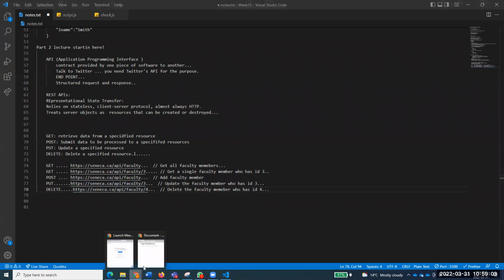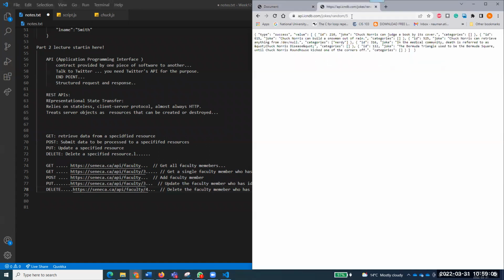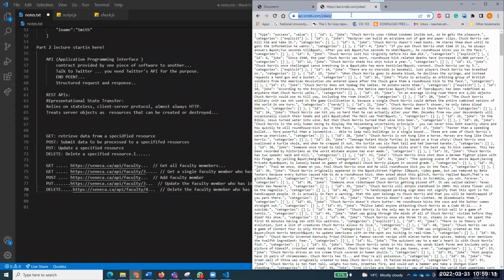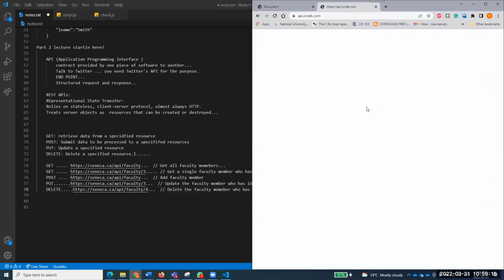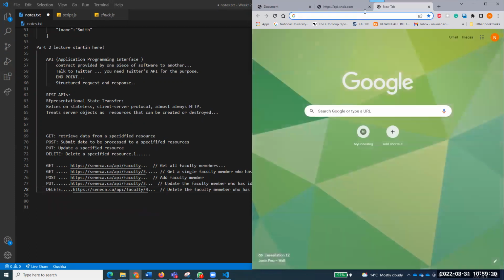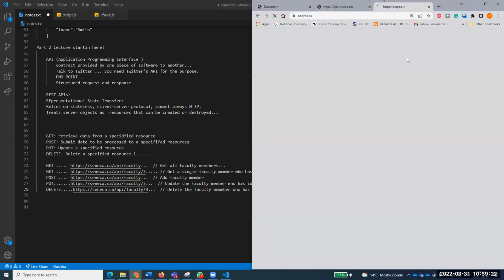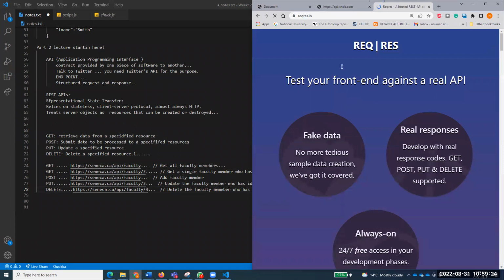You remember, those who have seen the lecture, I told them this is one of the APIs that provides these jokes. Let me show you. There are so many jokes, and I'll show you other APIs as well. So an API will provide data according to its own design. I'll show you this one, reqres.in. It's a fake data website that you can just use.